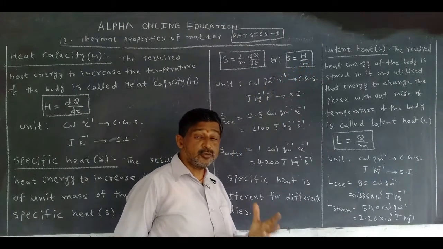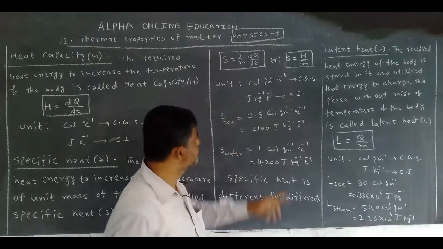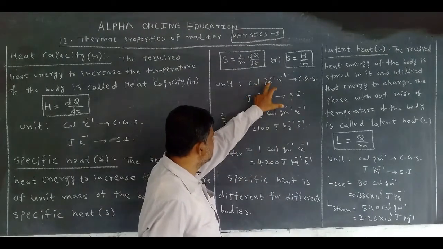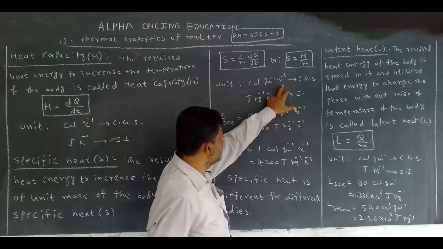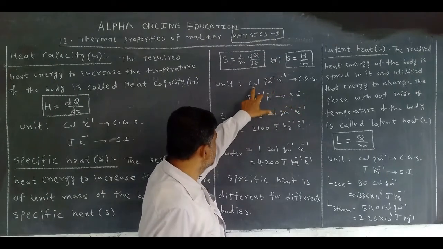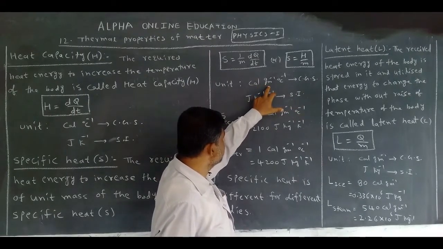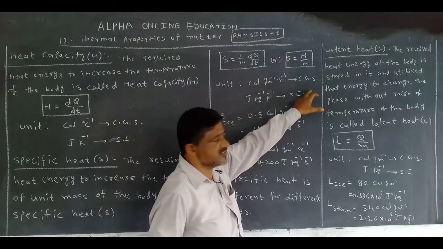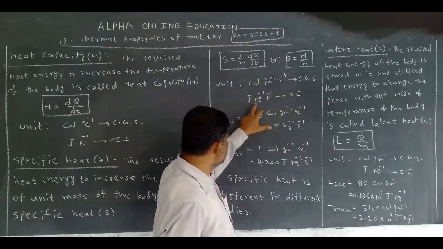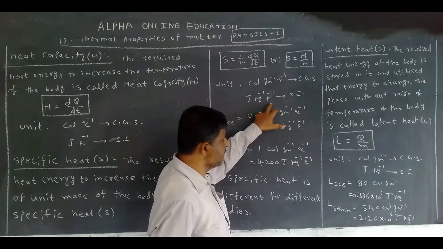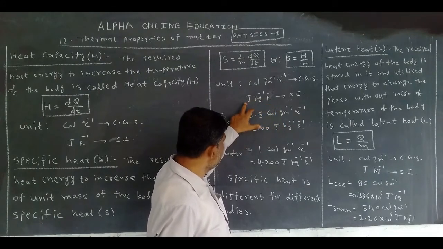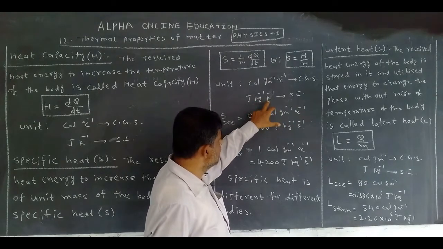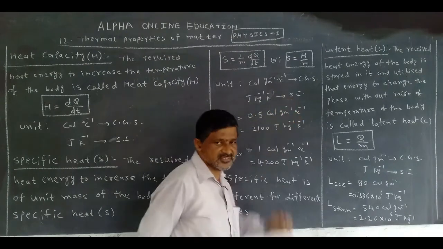Now what is the unit for specific heat? Calorie gram inverse centigrade inverse in the CGS system. Joule kg inverse Kelvin inverse, it is the SI system.